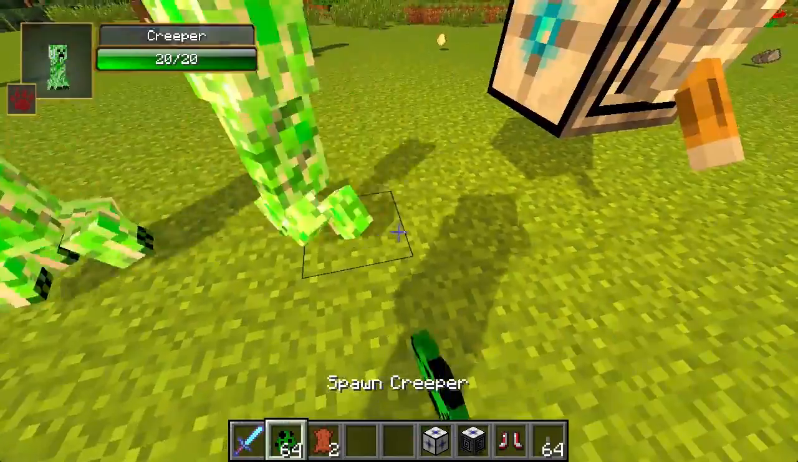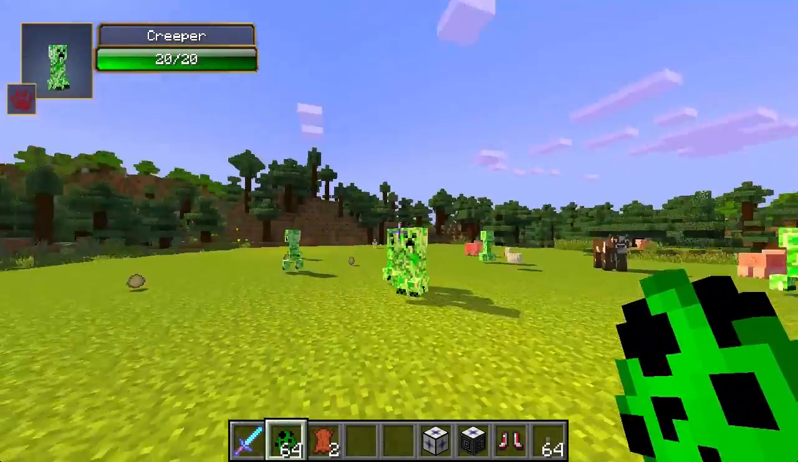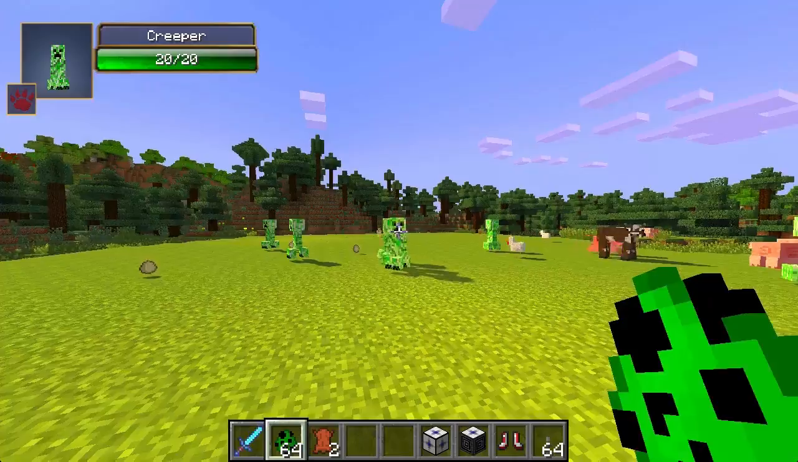Let's spawn down some more creepers, push them all away. Look at that. Get away from here, creepers. No one likes you anyways. Get away. Get out of here.